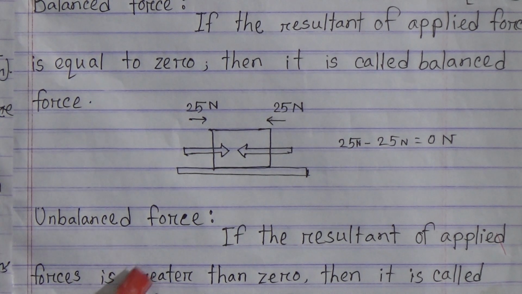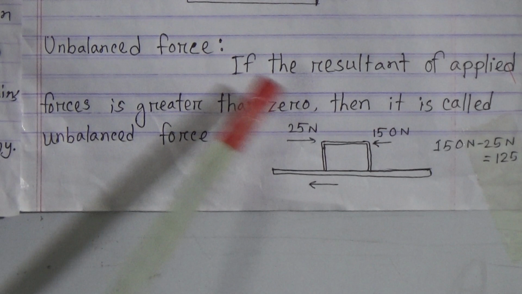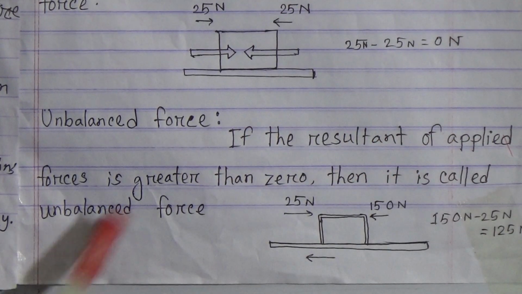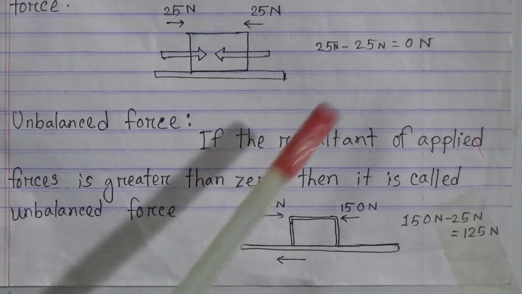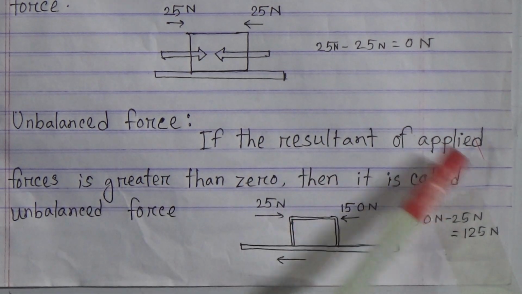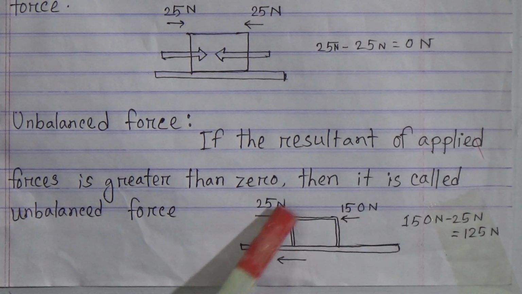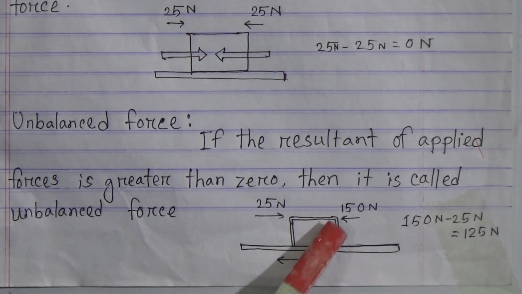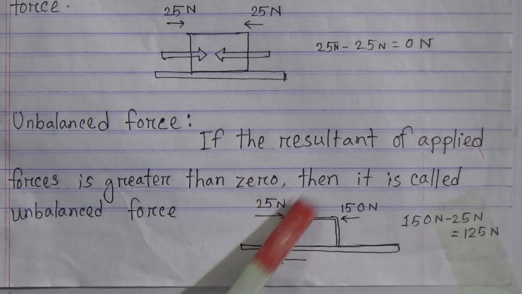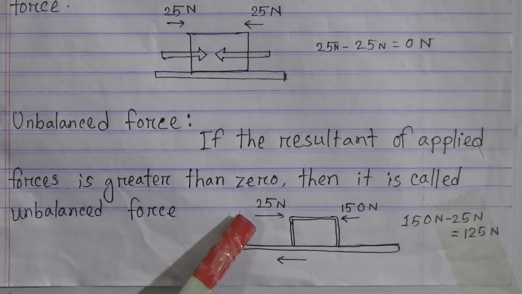Now unbalanced force. What is unbalanced force? If the resultant of applied forces is greater than 0, then it is called unbalanced force. I am repeating, if the resultant of applied forces is greater than 0, then it is called unbalanced force. Now see this example. Here is a box, and we apply a force in this direction, 150 Newton, and we also apply a force in the opposite direction, 25 Newton.